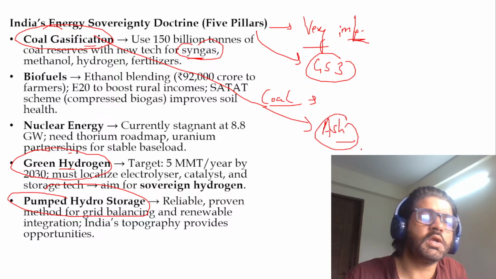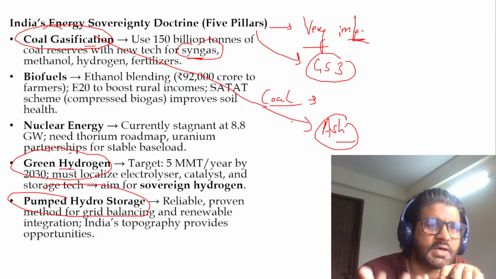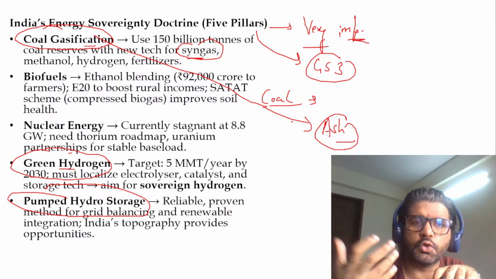Is it Ravichandran Ashwin? No. Ash means we have high ash content in our coal, because of which we are not producing enough good quality syngas.